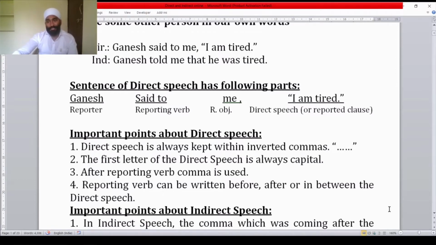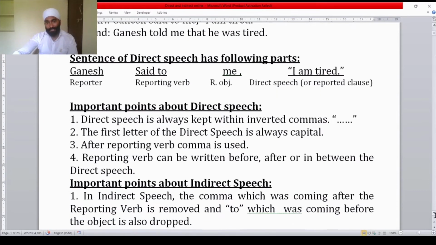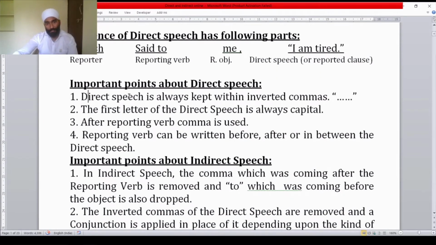So let us see some important points about direct and indirect speech. Direct speech is always kept within inverted commas. The first letter of the direct speech is always capital. So see here, I is capital, and any other letter which is the first in direct speech, we have to take capital. After the reporting verb, comma is used.